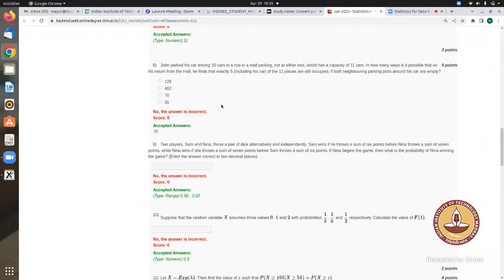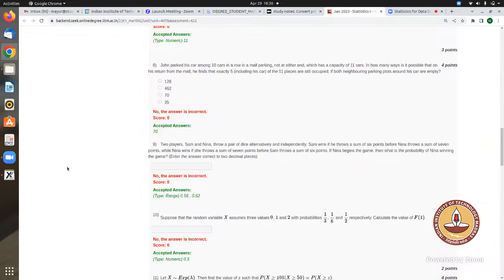In how many ways is it possible that on his return from the mall he finds that exactly 5, including his car, of the 11 places are still occupied if both neighboring parking lots around his car are empty?